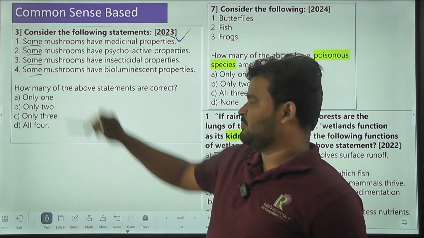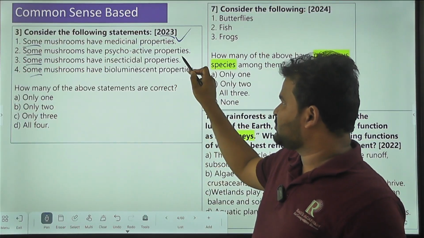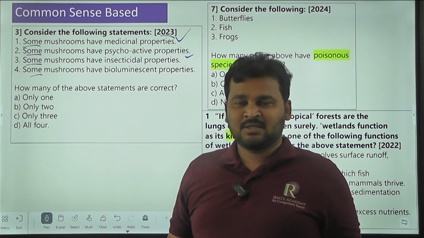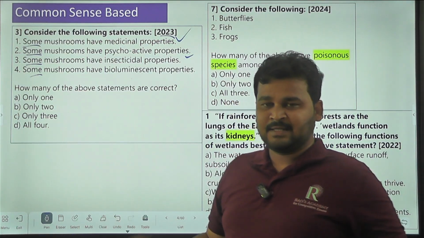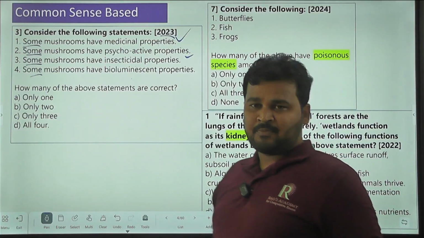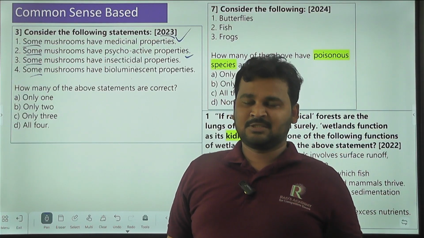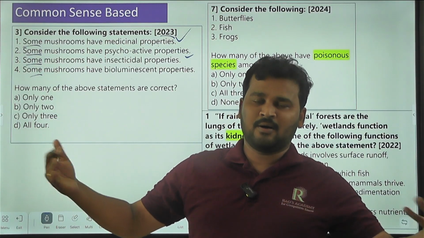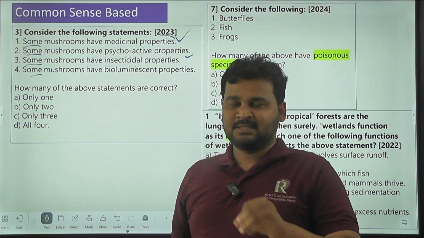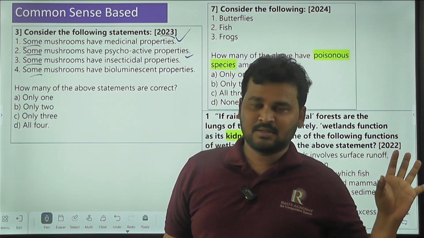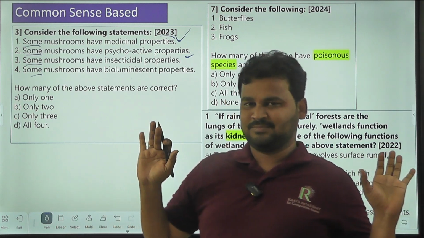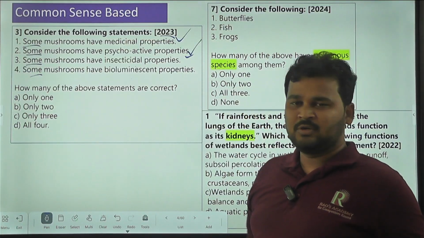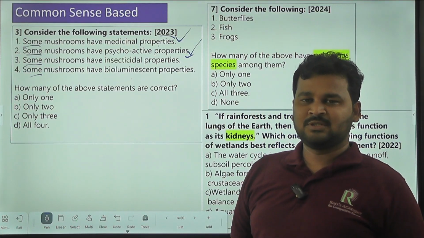And one more thing, some mushrooms have psychoactive properties. They may have, but we cannot say that psychoactive properties do not exist on earth. We can't say that. Their existence may be on the earth, but we might not know. So in this case we can say that option 2 is also true.